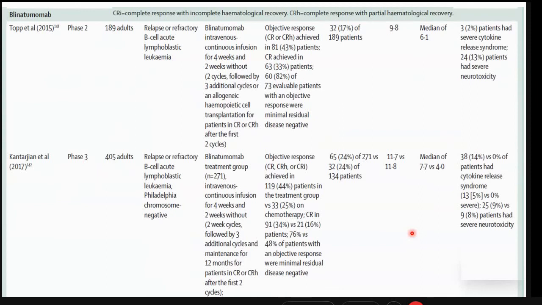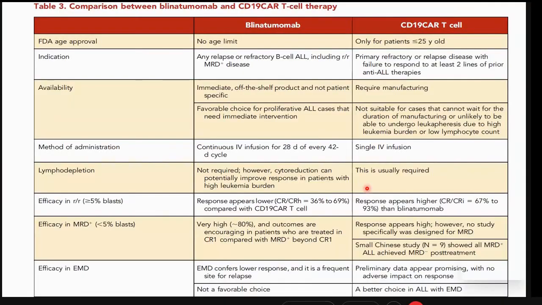Similarly, blinatumomab, the TOWER study of 2017 and the phase 2 study of 2015 showed decent outcomes in the heavily relapsed refractory patients. Even 17 and 24% look low here, but we have to remember these are those patients who had been given up for palliative therapy.